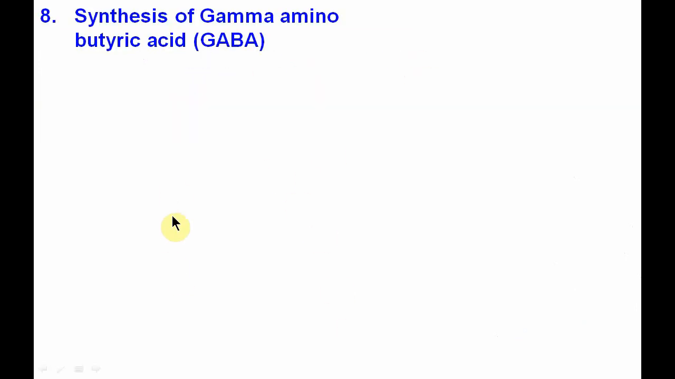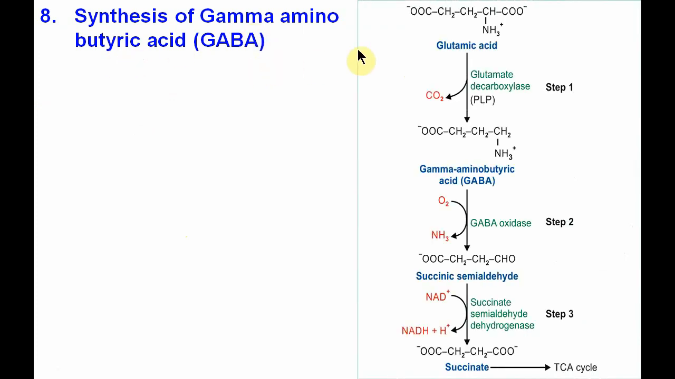Next function is synthesis of gamma amino butyric acid, that is called GABA. If we see the steps, glutamic acid undergoes a decarboxylation reaction where pyridoxal phosphate, vitamin B6, acts as a coenzyme, and there is formation of gamma amino butyric acid.